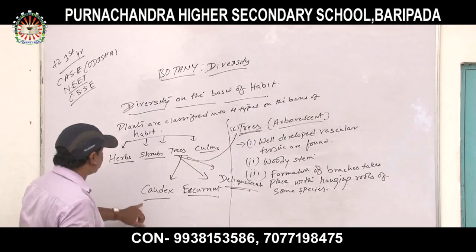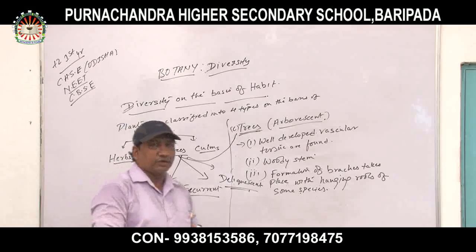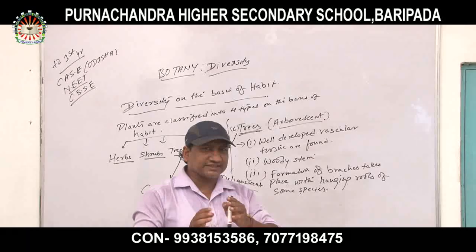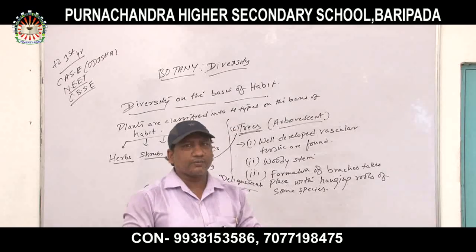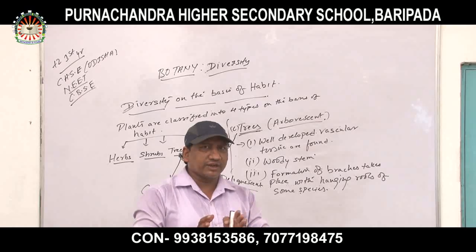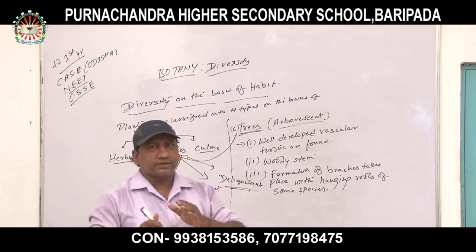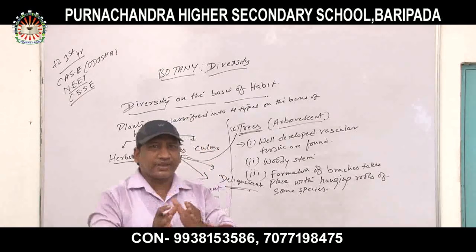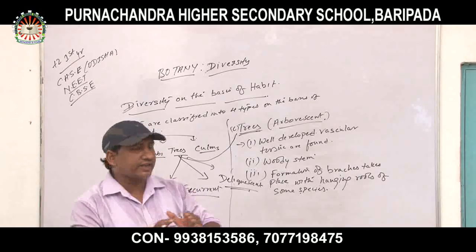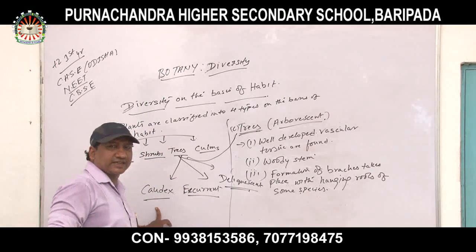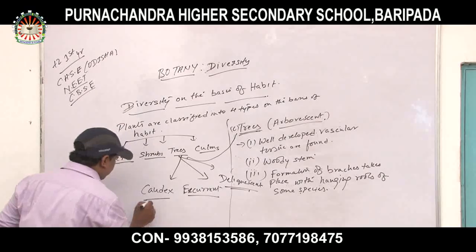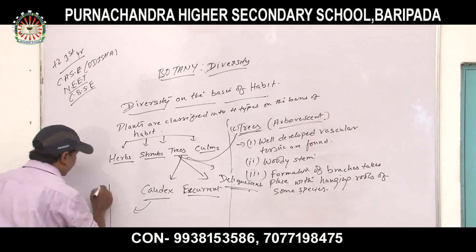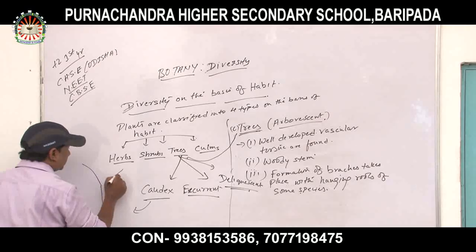Now caudex. Caudex means the plants having a very strong, unbranched stem, and at the apex, crown leaves are formed. Suppose I am drawing the structure of a caudex plant, having crown leaves.